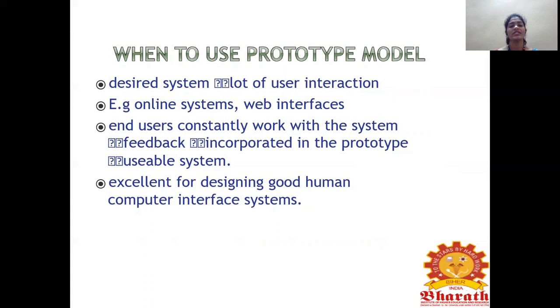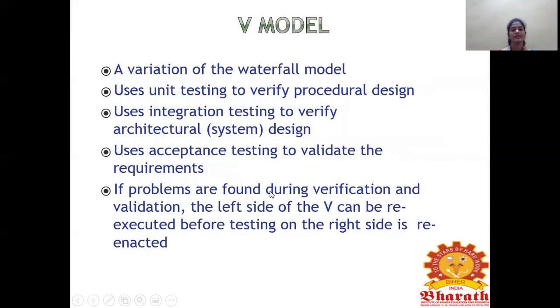End users constantly work with the system, and feedback is incorporated into the prototype. It is excellent for designing a good human-computer interface system, because it is interactive. So the design will be good for a human-computer interface system.